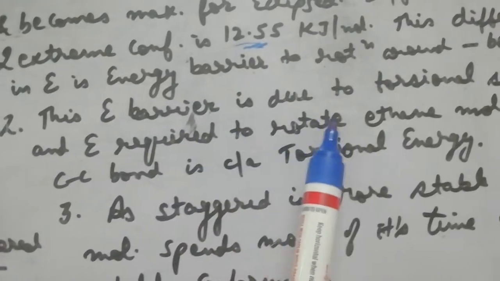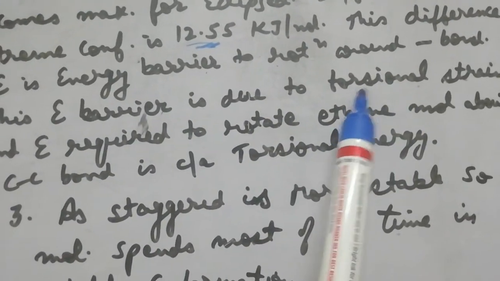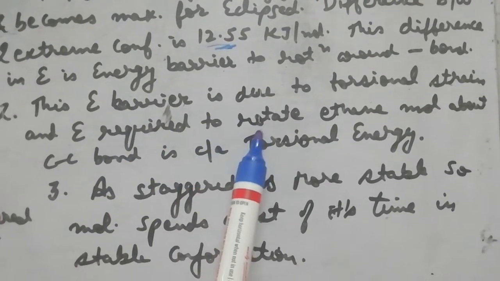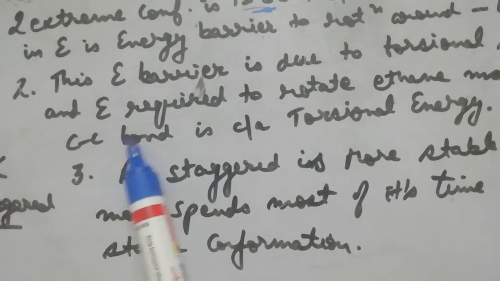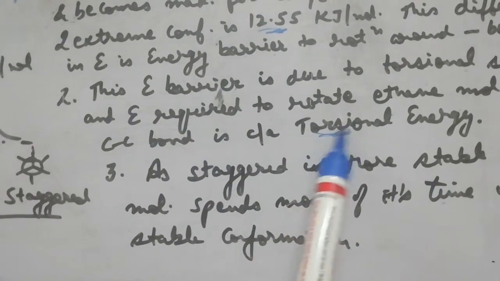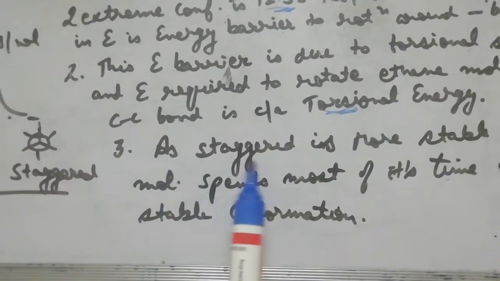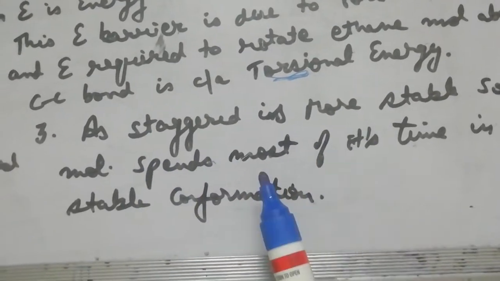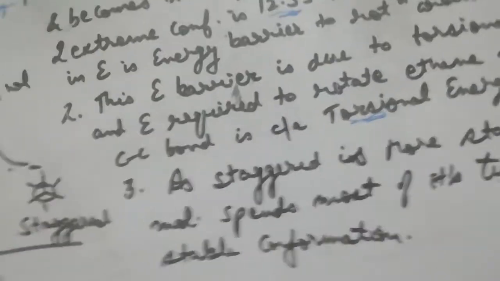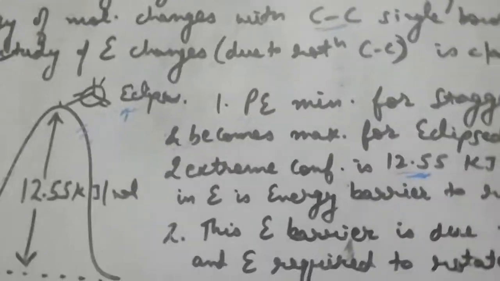This energy barrier is due to the torsional strain, and the energy required to rotate the ethane molecule around the carbon-carbon single bond is called torsional energy. As the staggered conformation is more stable because it has the minimum energy, the molecule spends most of its time in the staggered conformation. So this was the conformational analysis of ethane.